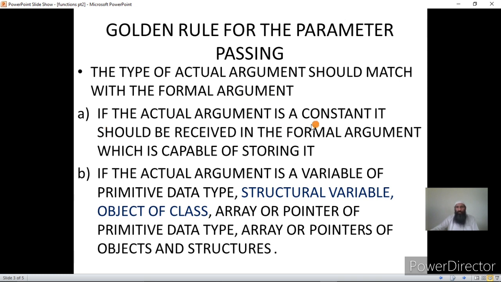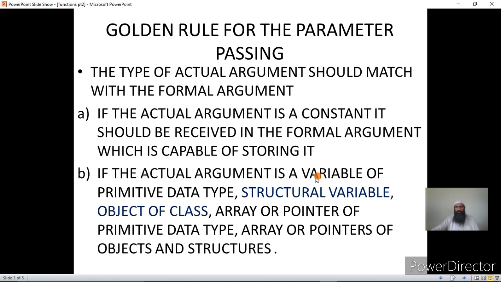If the actual argument is a constant, it should be received in a formal argument which is capable of storing it. We have not seen this. And if the actual argument is a variable of primitive data type, or structure variable, or object of a class, or array or pointer of the primitive data type, or arrays or pointers of objects and structures, okay, then it should be received in the formal argument of the same type, okay.